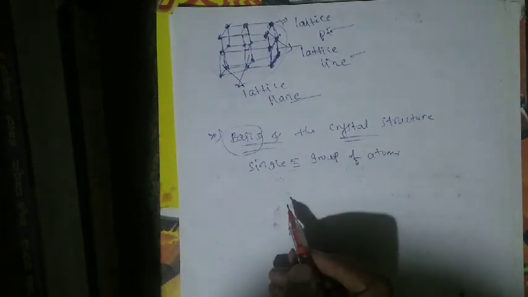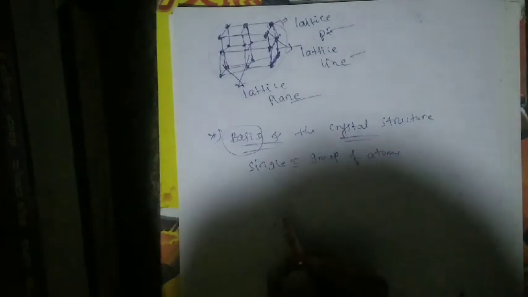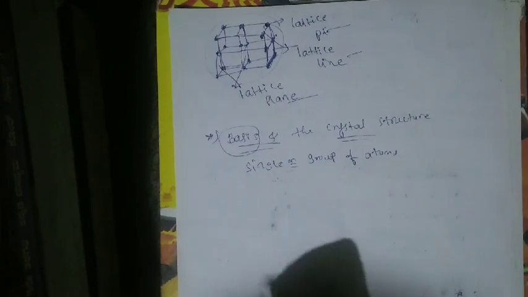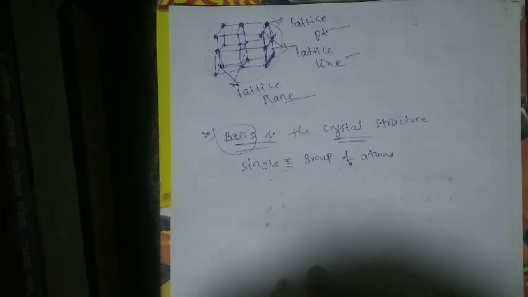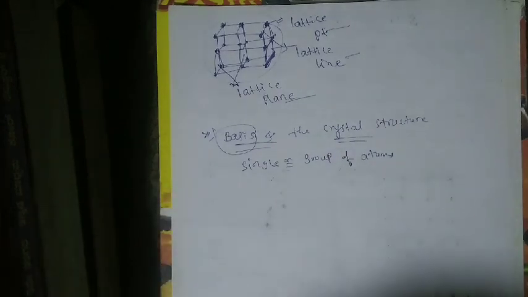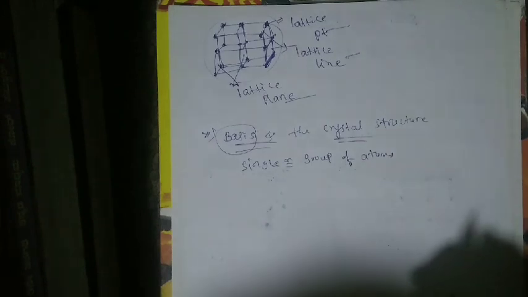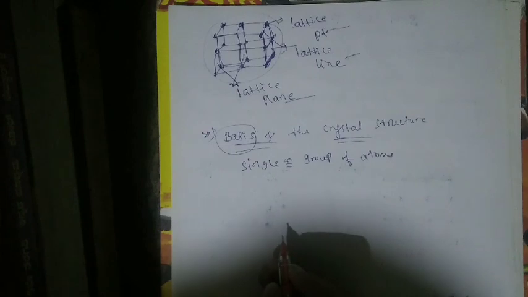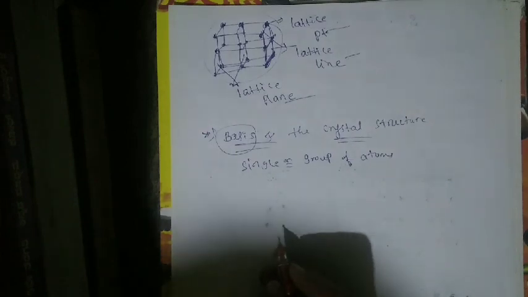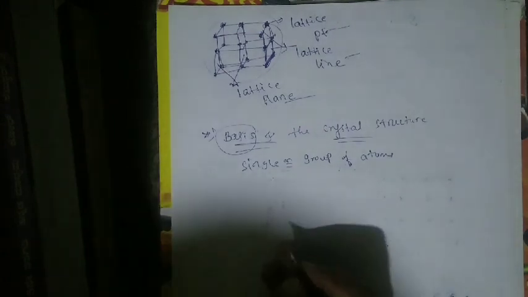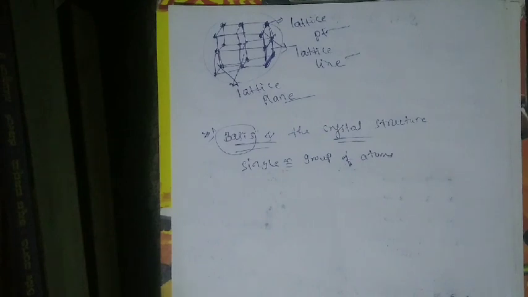When the basis is attached identically to the lattice points, it forms the crystal structure. A crystal structure is formed by associating with every lattice point a unit assembly of atoms or molecules identical in composition.